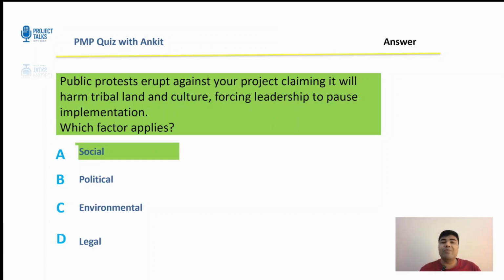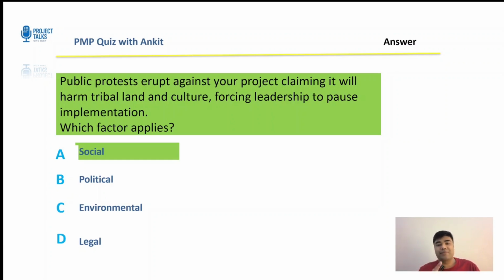Now understand, this is a community opposition over cultural and social issues. A social factor. Now the protest reflects social values and community pressure. Hence it's social. Now why not political? Well, politicians might get involved later, but the root cause will still remain a social protest. Now understand, if the protest was only about ecology, we might pick environmental, but the question explicitly mentions culture, hence social. Unless a law or a court case is filed, it's not legal, so it's definitely not legal.